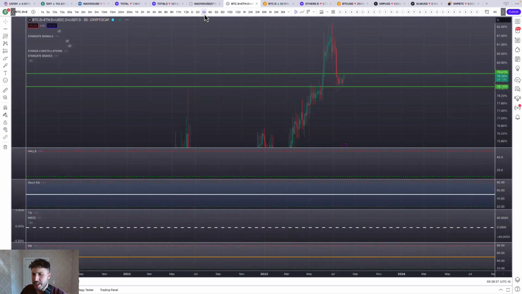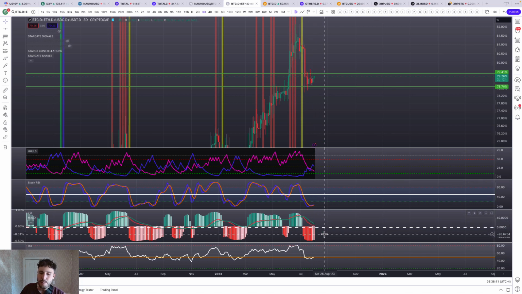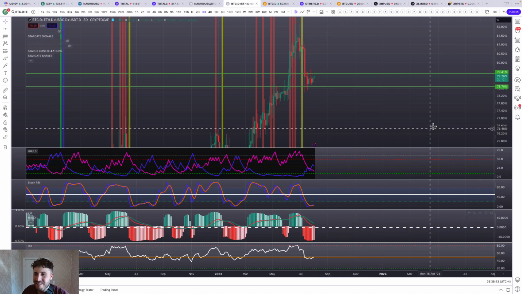If we go to the 3-day chart, we want to see this blue take hold, and we want to see this TSI go below the 0 line. Right now, we don't have that just yet.